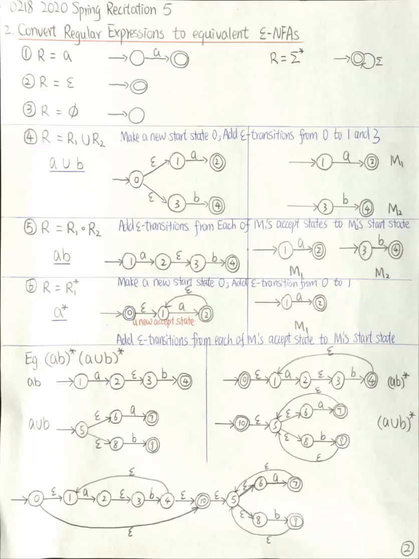Now this big machine at the very bottom is the equivalent machine to this regular expression AB star, A union B star. Of course, you can simplify this NFA. Following this procedure, you only constructed an equivalent NFA. It's not necessarily the most simplified, but you don't need to simplify the machine.